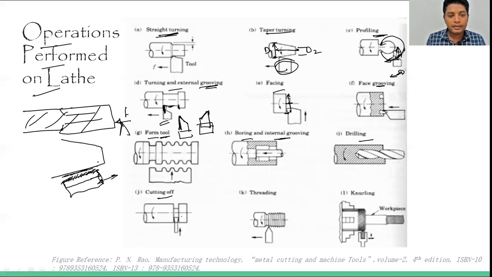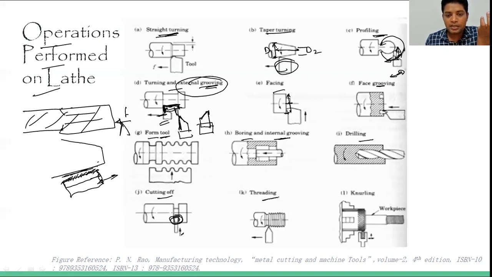Cutting off is similar to what we are doing in external grooving, but here whatever the thickness is required, if this thickness is very small, then according to that the tool is available in the market, so we can use that and remove the material. By the way, the same type of tool we are also calling a parting tool, so this type of tool we can use here as well, to remove this material. That will be comparatively easy than using the single point cutting tool.